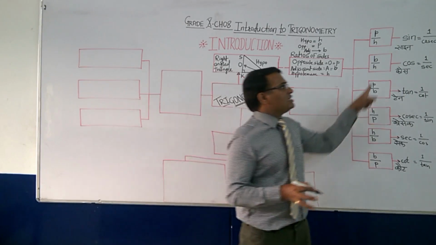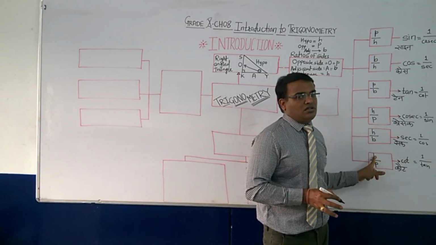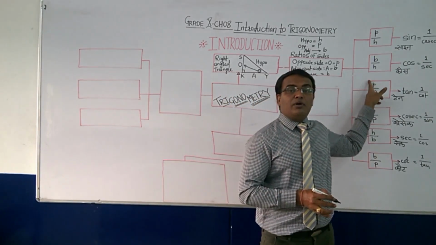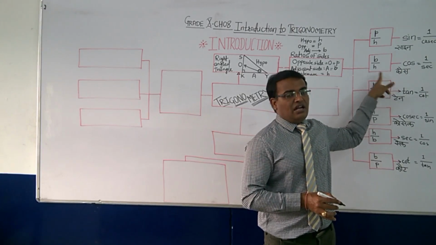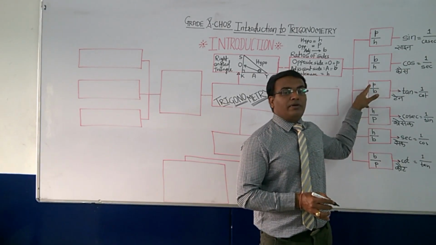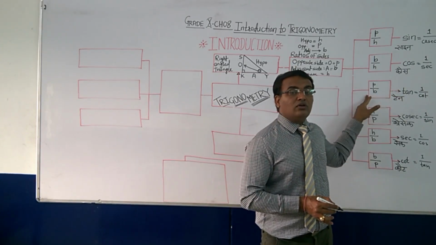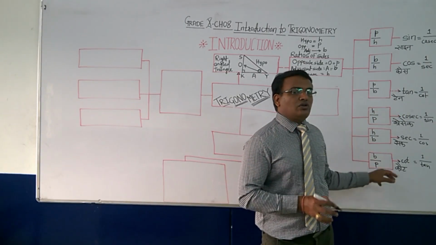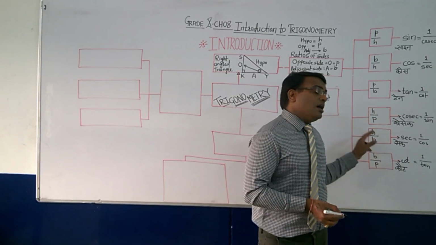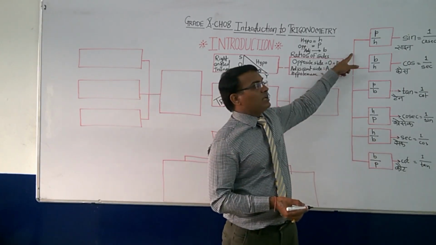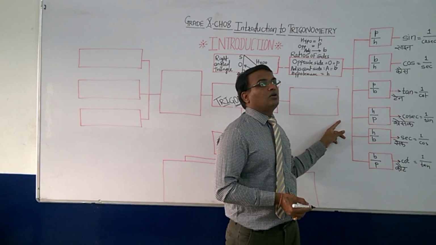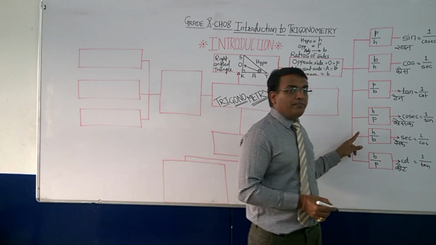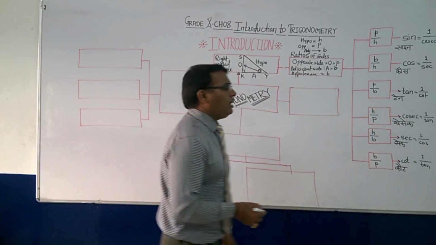So right now the first thing is you need to learn these ratios, and what every ratio is called. Perpendicular upon hypotenuse is known as sine. Base upon hypotenuse is known as cos. Perpendicular upon base is known as tan. Base upon perpendicular is known as cot. Hypotenuse upon perpendicular is known as cosec. Similarly, the last one, hypotenuse upon base, is known as sec.